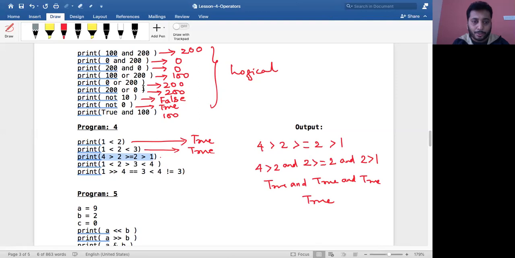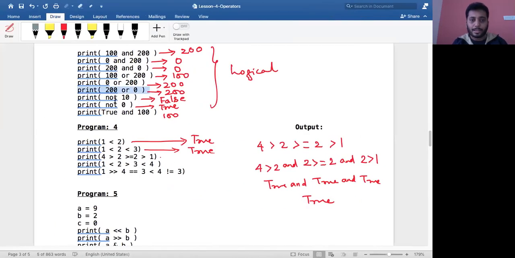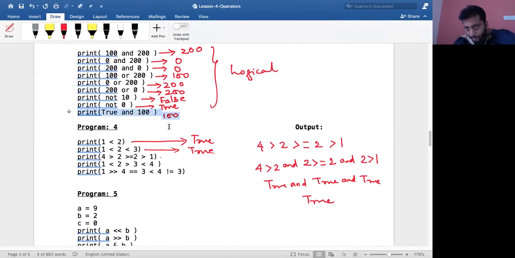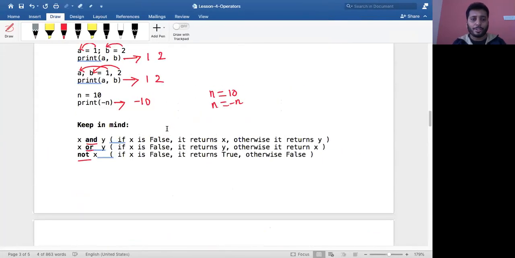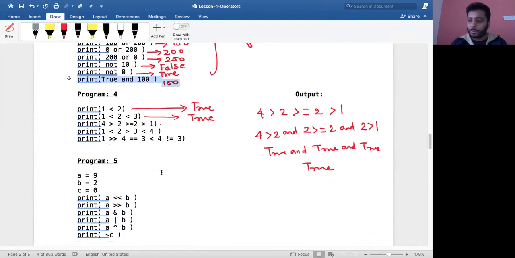So this must give 200, right? It is 200. So what I'm trying to say is all these answers that we have solved are correct. Let me try this one. True and 100. It gives you 100, correct? So if you can follow this condition that I've written, it will be very easy for you to solve.